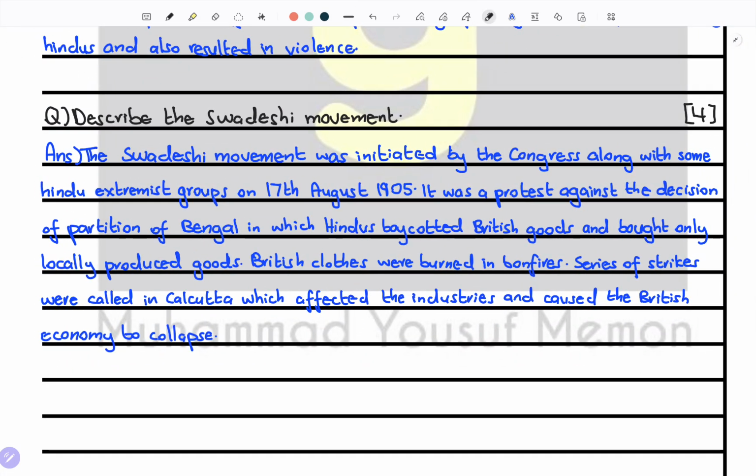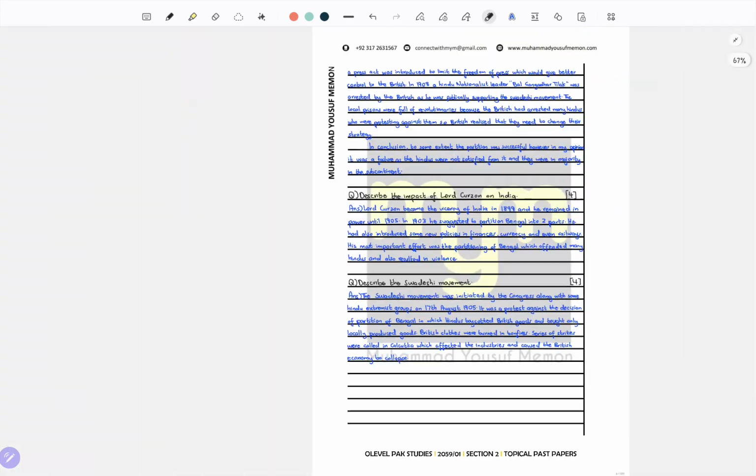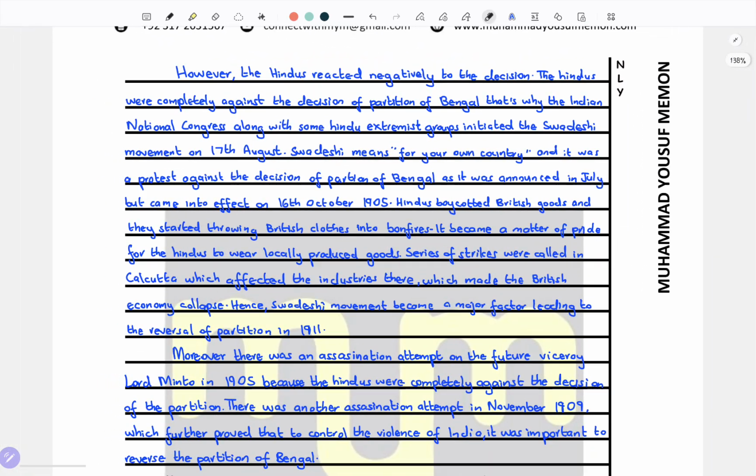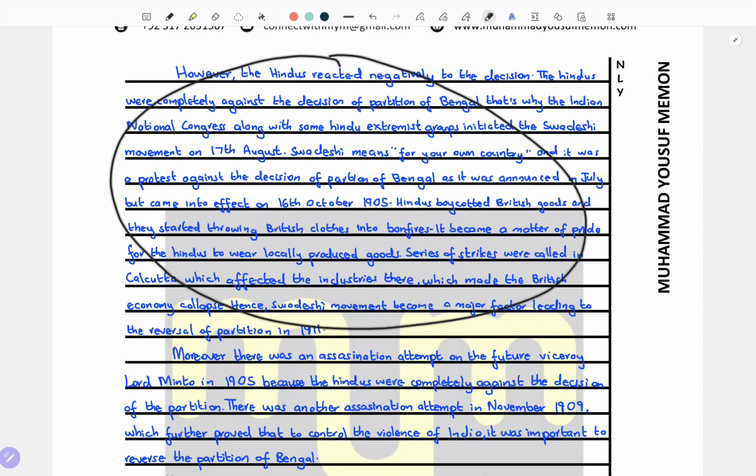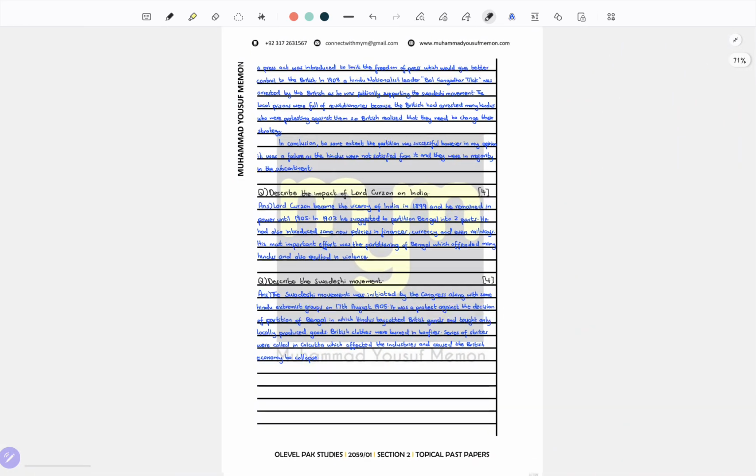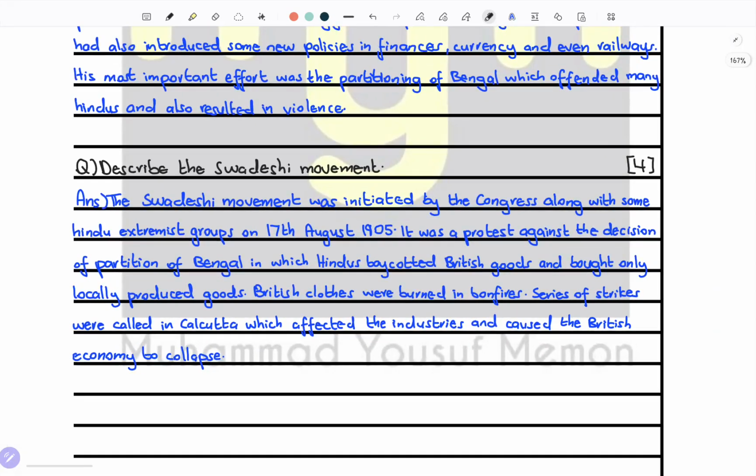Next, describe the Swadeshi movement. You can write any 4 facts from this whole paragraph, but we'll just read this one. The Swadeshi movement was initiated by the Congress along with some Hindu extremist groups. First fact, on 17 August 1905. I would suggest that you write 17 August 1905 in a separate sentence, like the movement was initiated by the Congress along with Hindu extremist groups, full stop. Then write it was started on 17th August 1905.